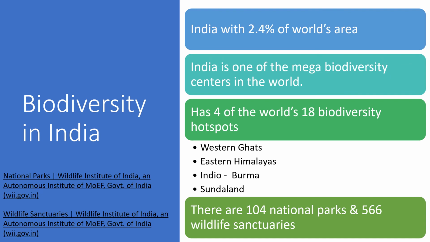Then, when it comes to the biodiversity hotspots in India, there are four biodiversity hotspots identified. One is the Western Ghats, then another one is the Eastern Himalayas, then the Indo-Burma area, then Sundaland.